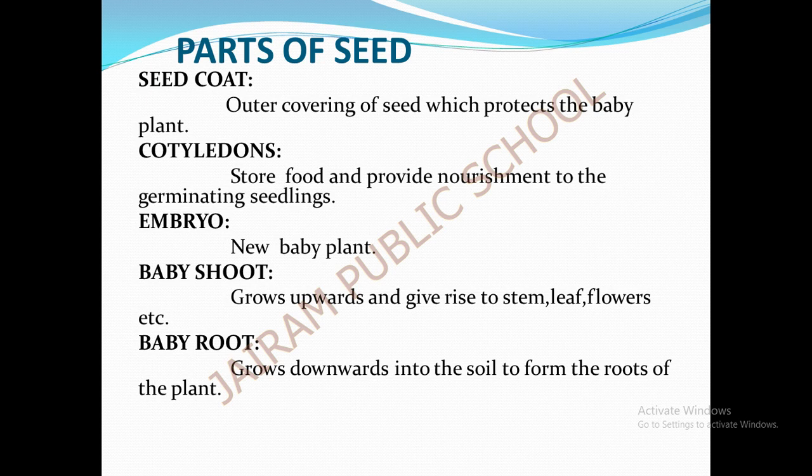These are the important parts of the seed. All these parts are present in all types of seeds. The first is the seed coat, the outer covering of the seed which protects the baby plant.